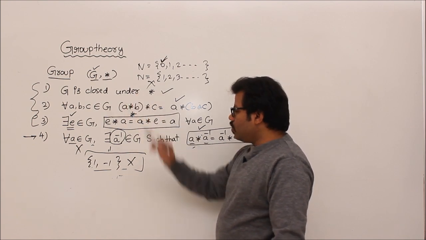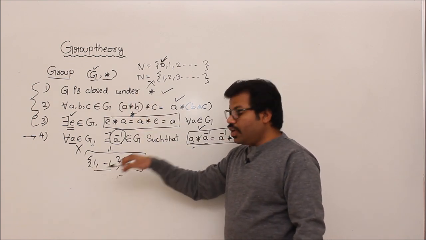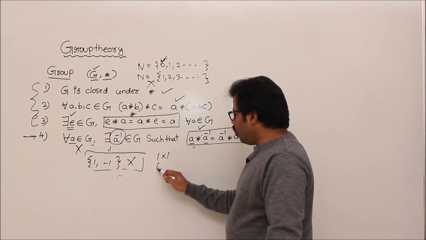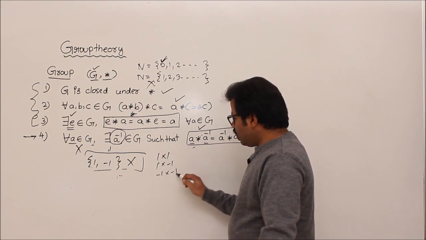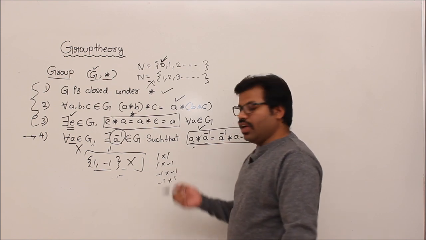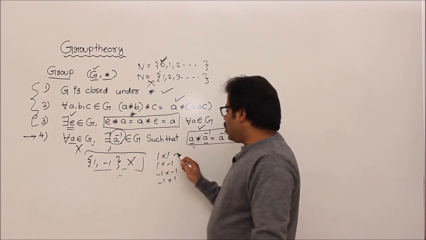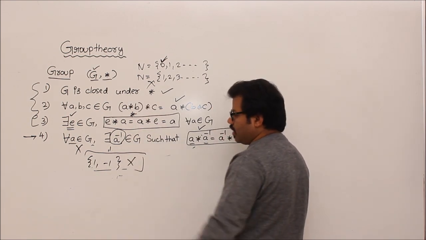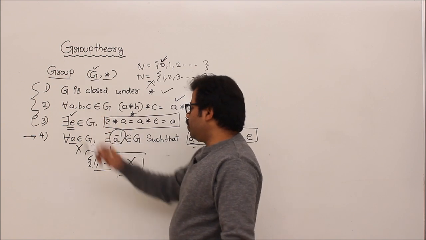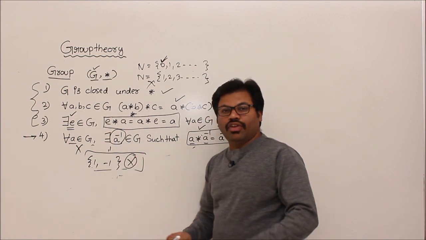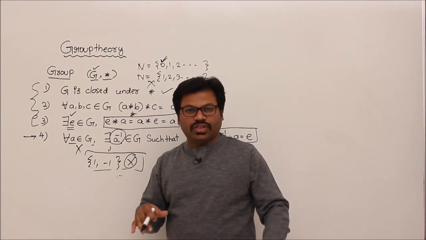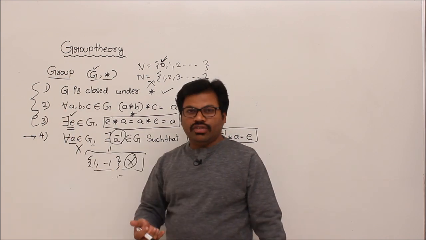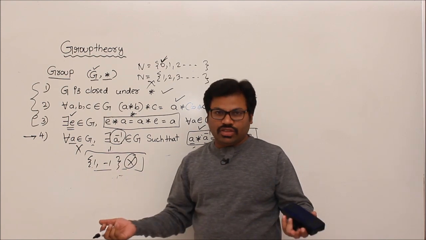First step, is it closed? 1 into minus 1 is minus 1, minus 1 into minus 1 is plus 1, 1 into 1 is 1. You have to check every combination. 1 into 1, 1 into minus 1, minus 1 into minus 1, minus 1 into 1. Yes, I covered everything. So, all are closed. That means you are getting the same element, an element in the set. Second, associative. Yes, multiplication is associative for very large numbers, even real numbers. If you take all the real numbers also, your multiplication is associative. Then after all, for these two elements also it will be associative, correct?